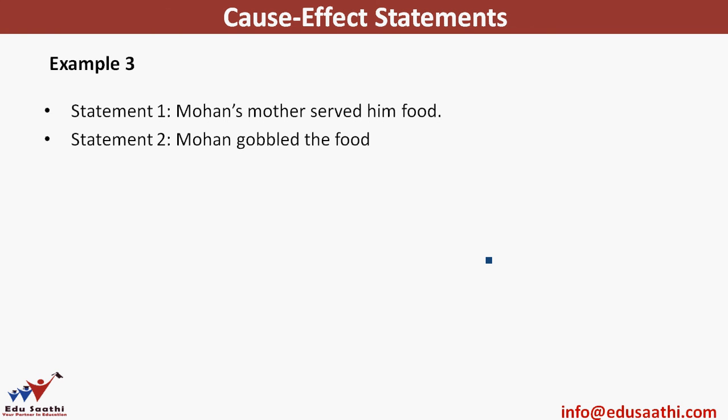But I want you to ask yourself a question. Whenever you are served food, will you eat it? That's a tricky question. You might be full, you just have eaten food, and if you are again served, you may not eat. So we know there is a relation, but it is not making a logical sense.